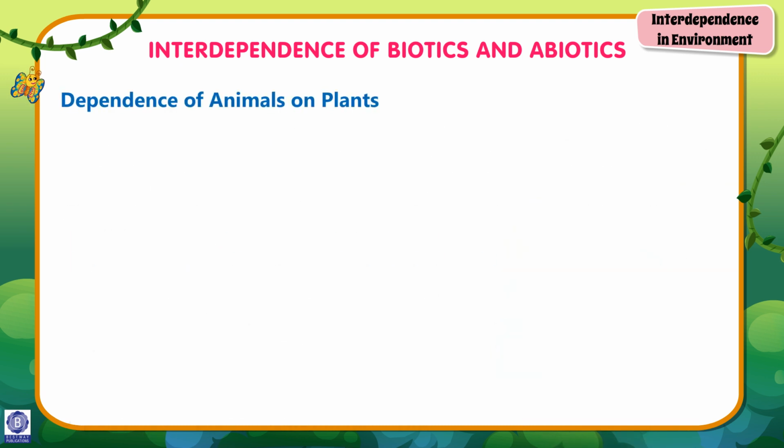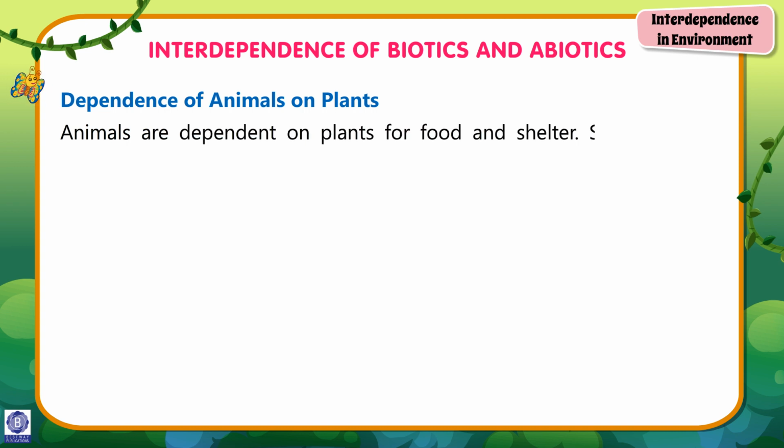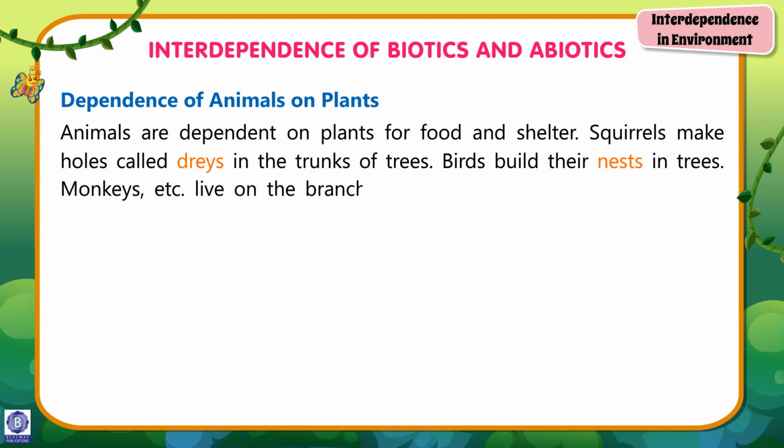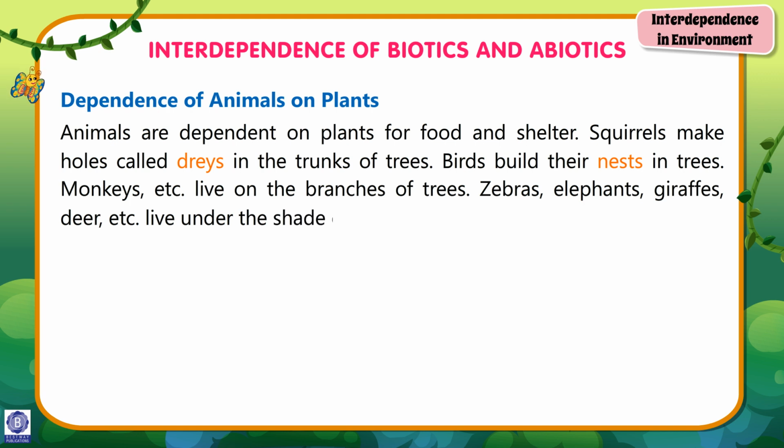Dependence of animals on plants. Animals are dependent on plants for food and shelter. Squirrels make holes called dreys in the trunks of trees. Birds build their nests in trees. Monkeys, etc. live on the branches of trees. Zebras, elephants, giraffes, deer, etc. live under the shade of the trees.